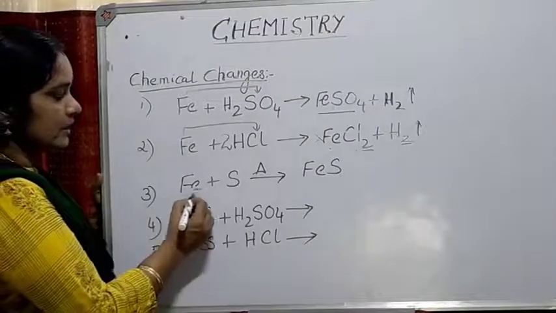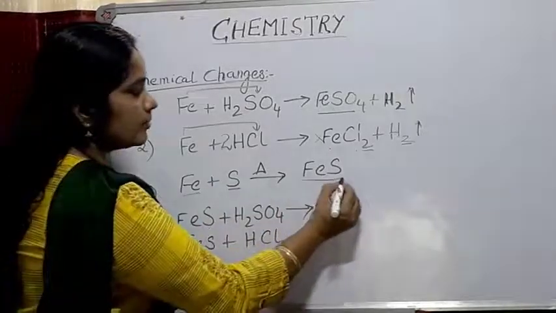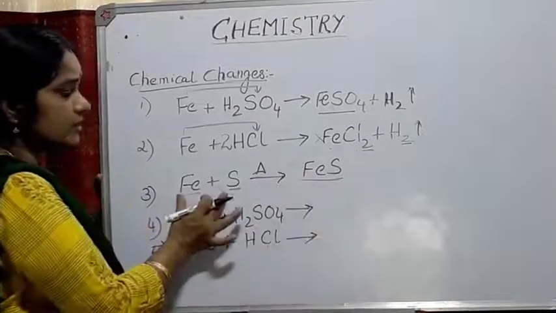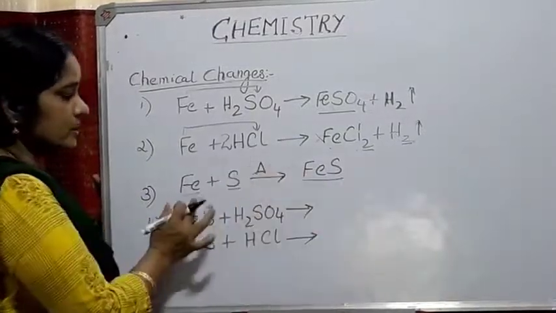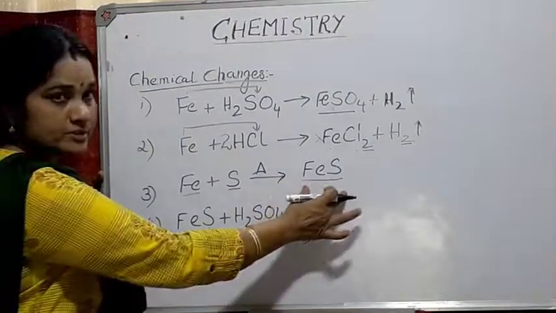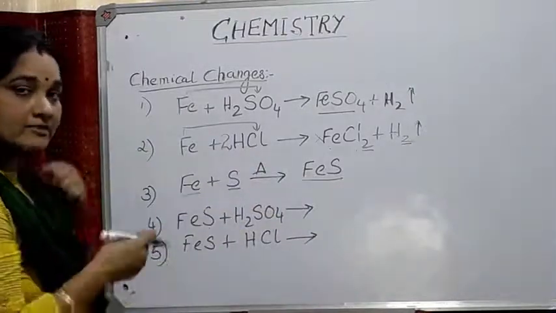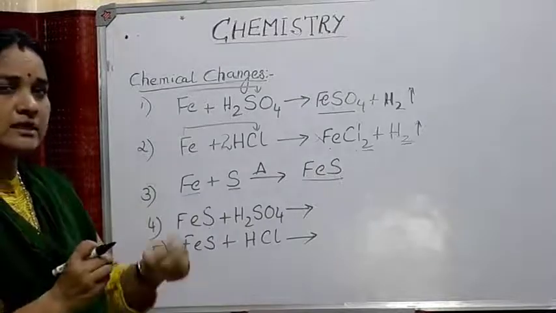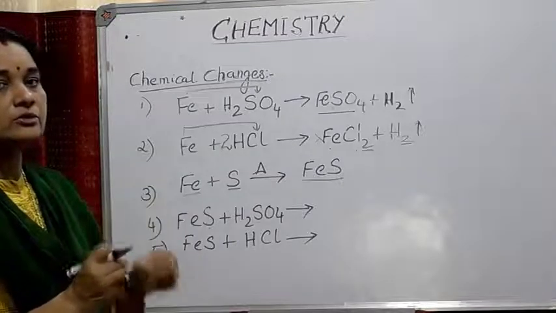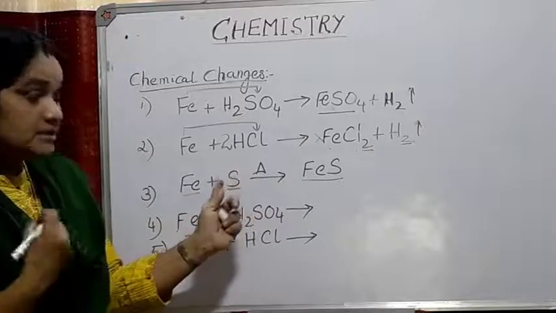Then I told you another element is iron, which is a metal. It combines with a non-metal, sulfur, to form a compound, iron sulfide. So these are elements and this is a compound. What is the difference between an element and a compound? As I told you, an element is a pure substance, and even a compound is a pure substance. An element is made up of only one kind of atom, and if you break it into its smallest, tiniest particle, it will still be the element. That means elements cannot be broken down into any smaller particles. The smallest particle of an element is an atom.